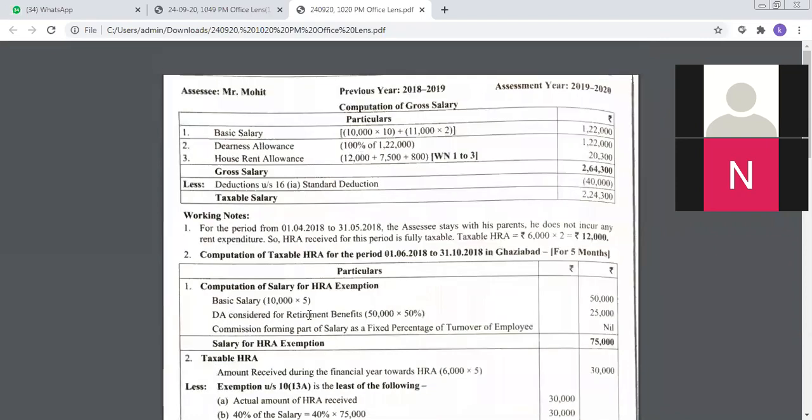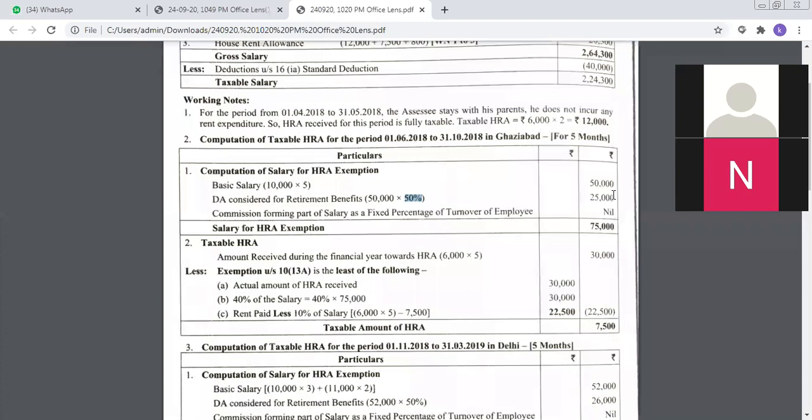So in this particular case, we are going to take 50,000, which is the amount available. So we are going to consider the same 50,000 here into 50%, right? So 50% into 50,000, the amount works at around 25,000. Clear? Next, there is no commission for him, so there is no fixed commission, neither there is a percentage of commission, so that amount is going to be nil. So his income from salary for those 5 months that he stayed in Ghaziabad is going to be 75,000, which this amount we are going to consider for our HRA calculations.